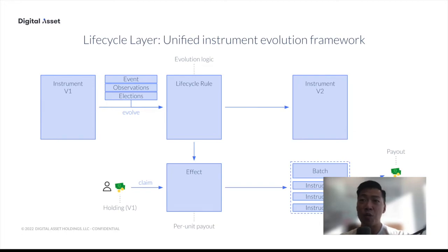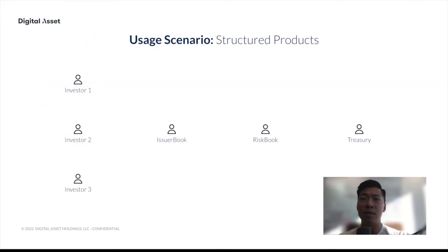Now I want to go through a few scenarios, and those are really meant to give you a picture of what to think and when to use the library. So the first one is around structured products. You have here an issuer book, a risk book, and the treasury represented. These would typically be branches of a single large bank.